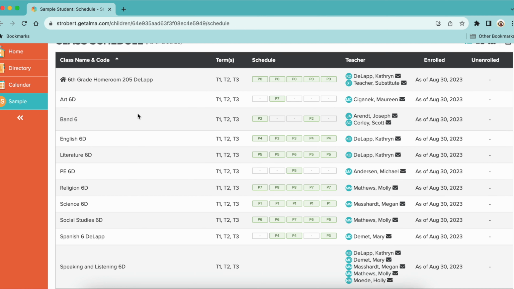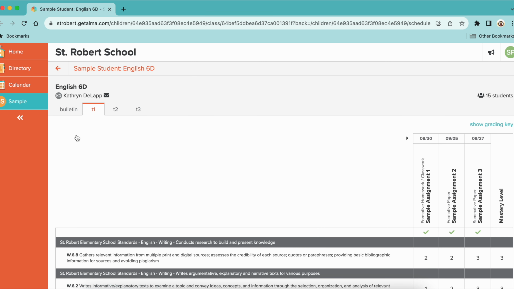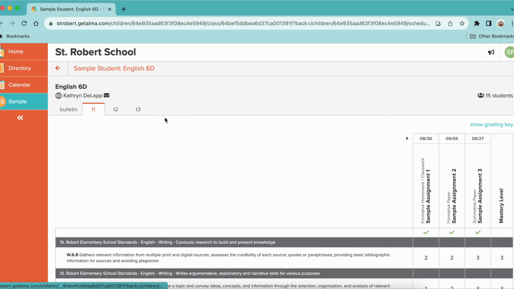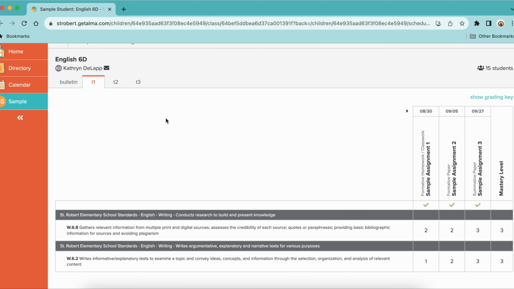But then you also have this list of the classes. So you can actually click into the class in order to see your students' progress as the trimester moves forward. So I put some pretend assignments here in this English class. So I'm going to go ahead and click into English. So what we have here, it's divided up trimester 1, trimester 2, trimester 3. There's nothing in those 2 trimesters yet. Trimester 1, I logged some assignments. Again, they're completely pretend assignments.